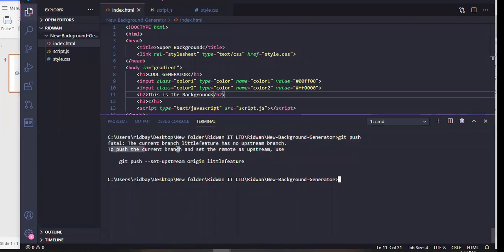So to push the current branch and set the remote as upstream, use this. So you can just copy this command and press enter again. Let's see what's going to happen.